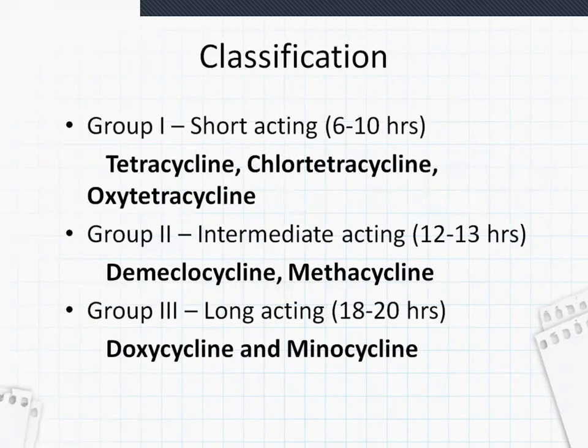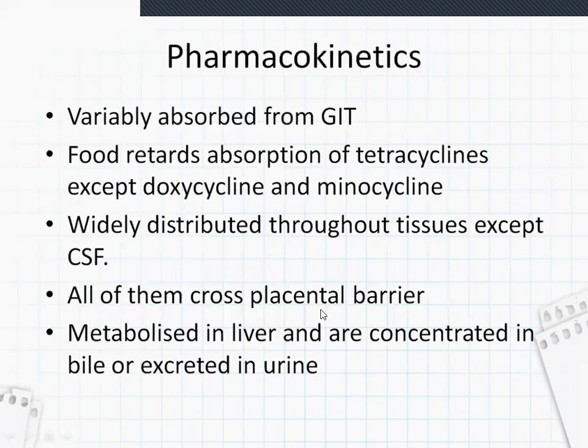Now coming to the classification, they are divided into 3 groups based on the duration of action. Short acting means the plasma half-life is 6 to 10 hours. The drugs are tetracycline, chlortetracycline, oxytetracycline. Intermediate acting, plasma half-life is 12 to 13 hours: demeclocycline, methacycline. Long acting, 18 to 20 hours. The drugs are doxycycline and minocycline.